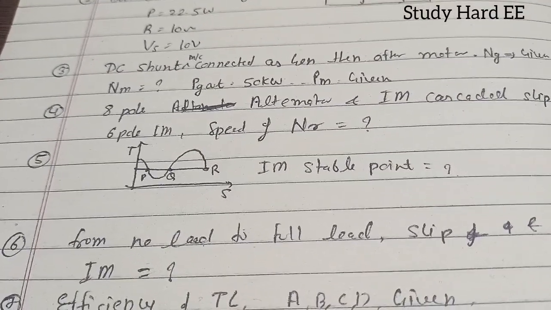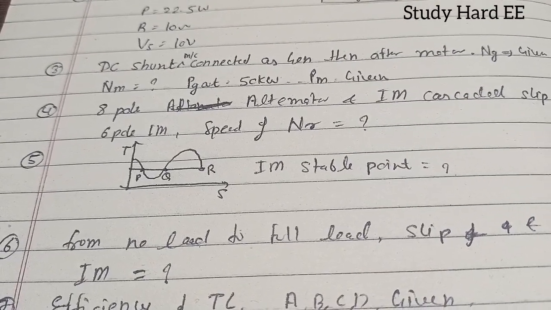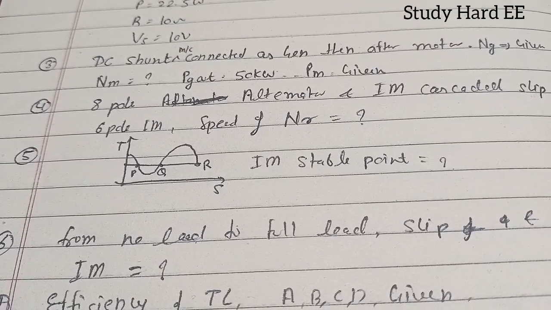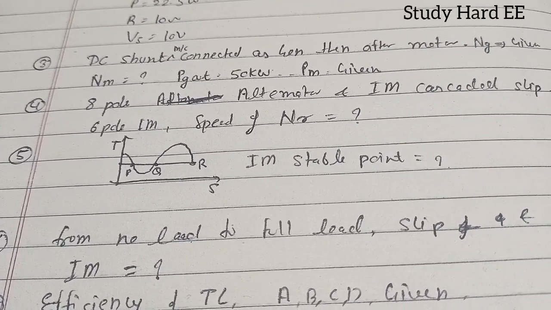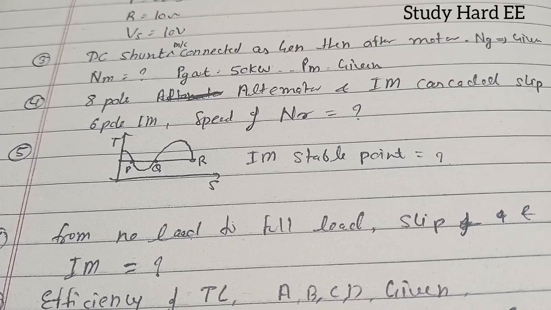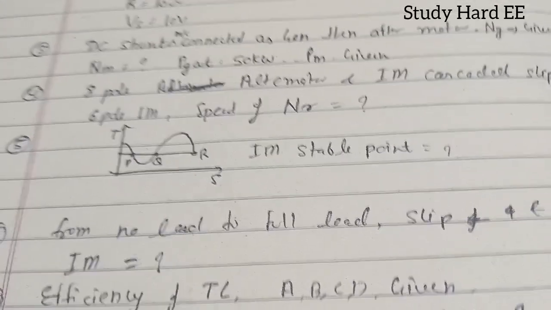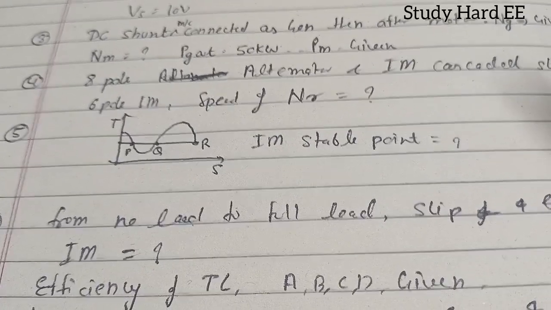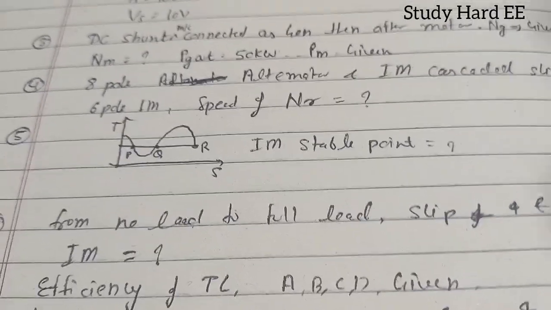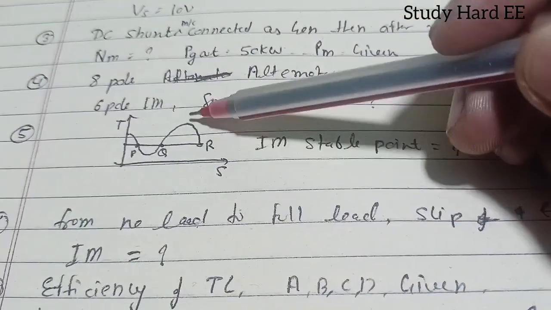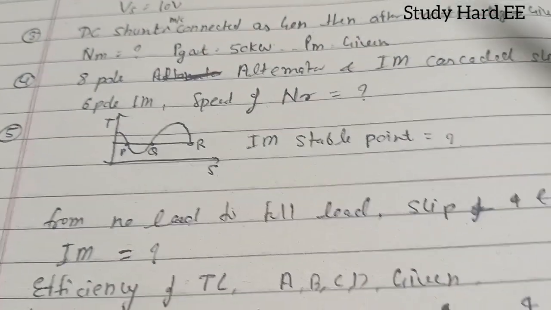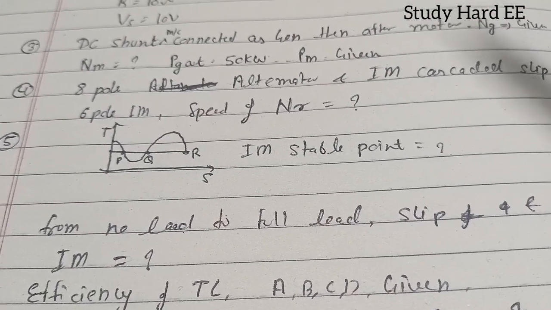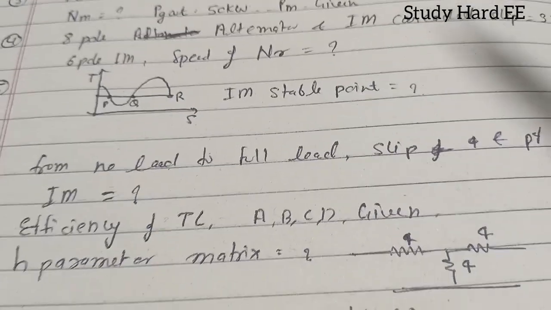The fifth question is about the stable point in an induction motor. This question is also directly from the PYQ. You can see in ESE they have given this type of question. If you have practiced, you can do it in very less time. In this question the answer will be the P and R points, because you know the load torque. The load torque is given, and the motor generating torque curve is given. You can compare with the speed, so you can do it.